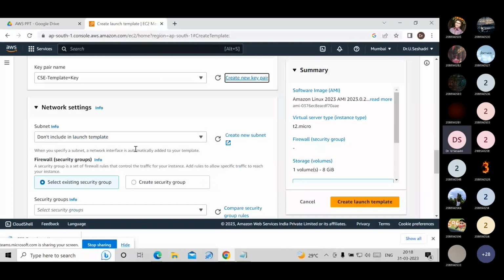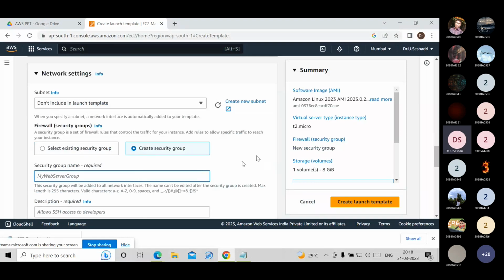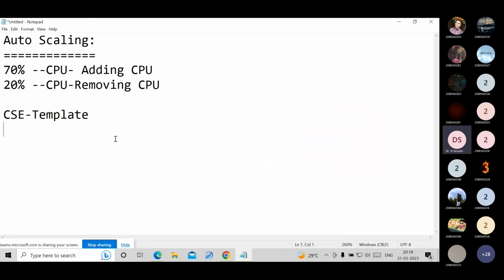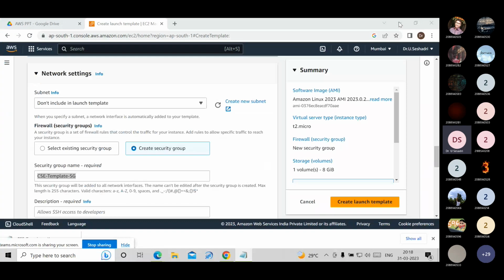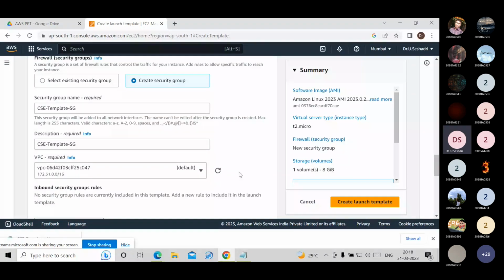Now, come to the network settings. I am creating a security group. The security group name I gave is CSC template security group. I copy and paste it here in the description also. I am using the default virtual private cloud.